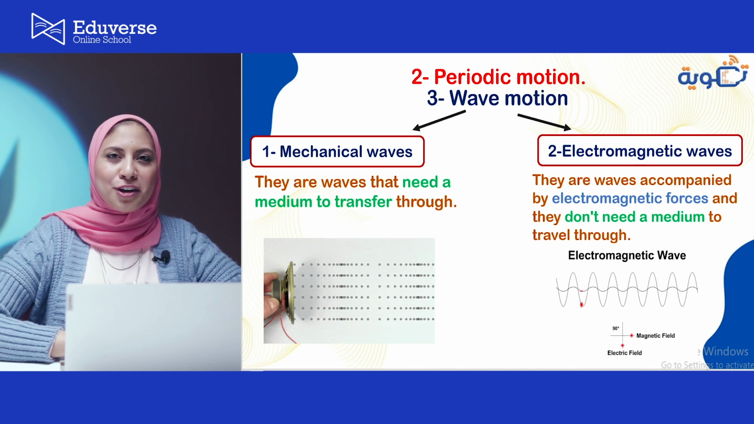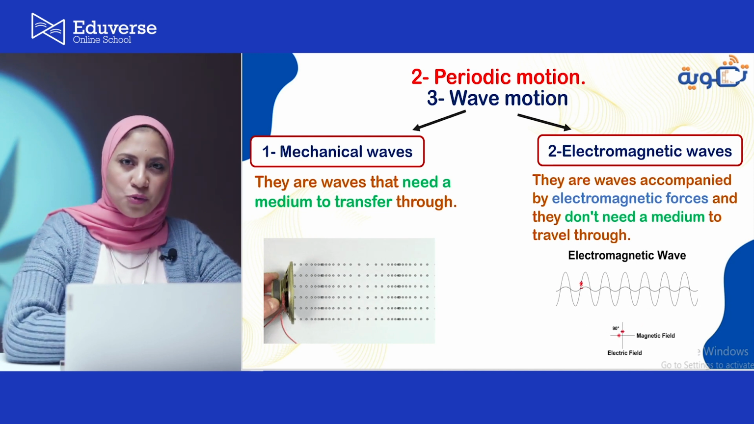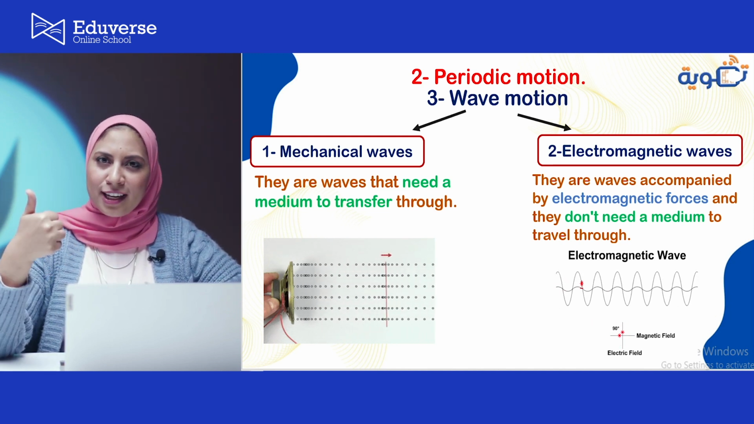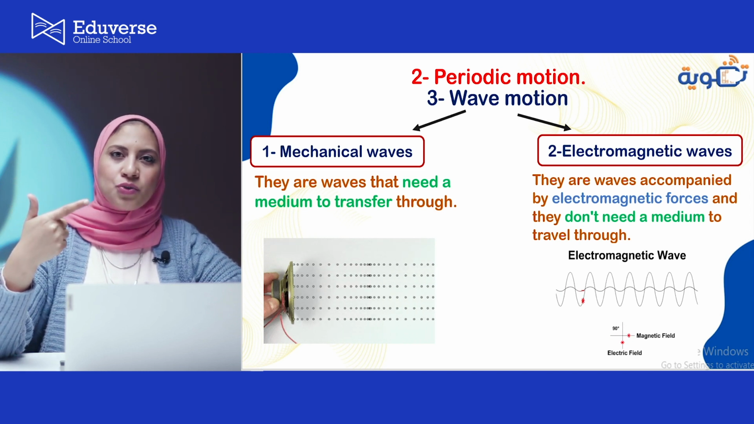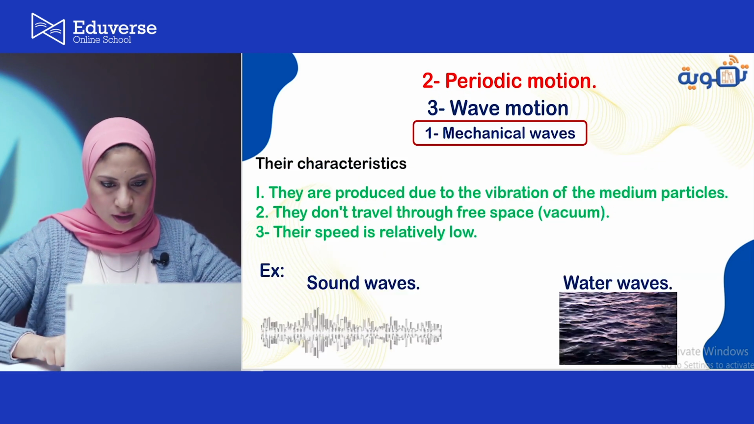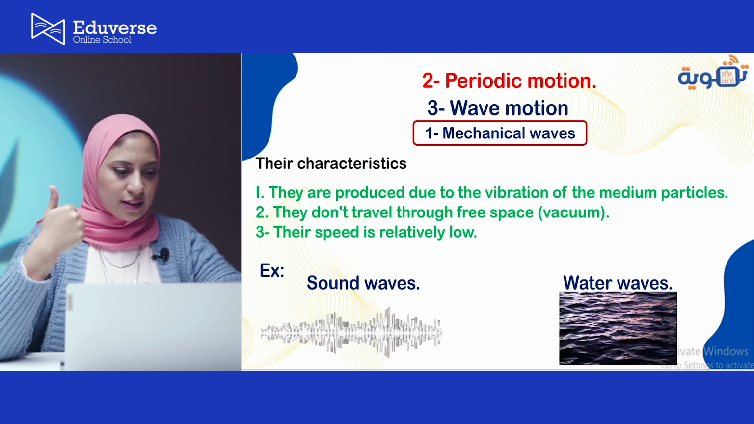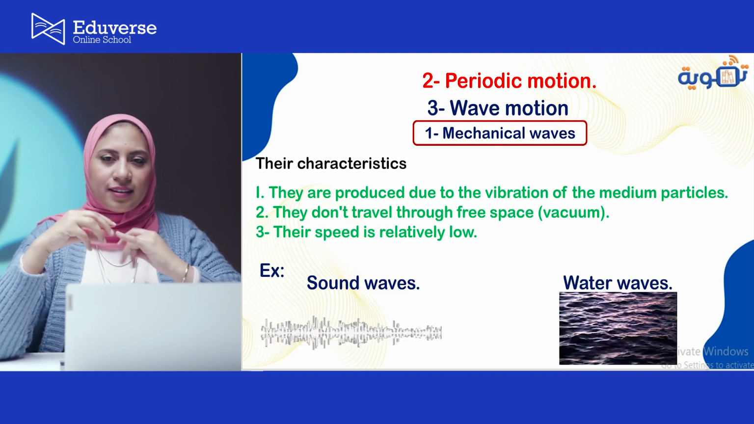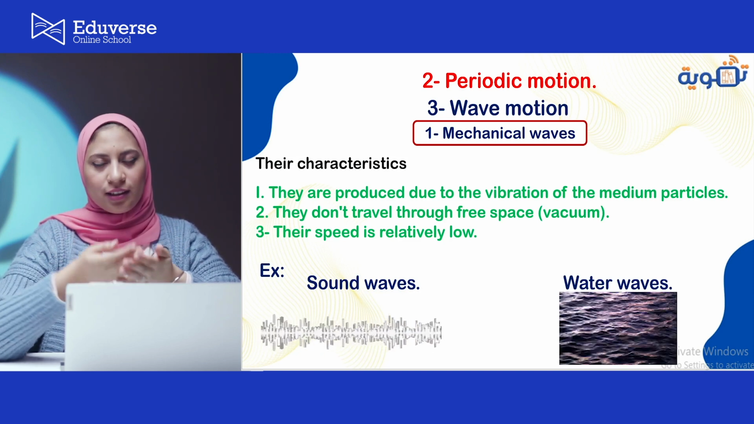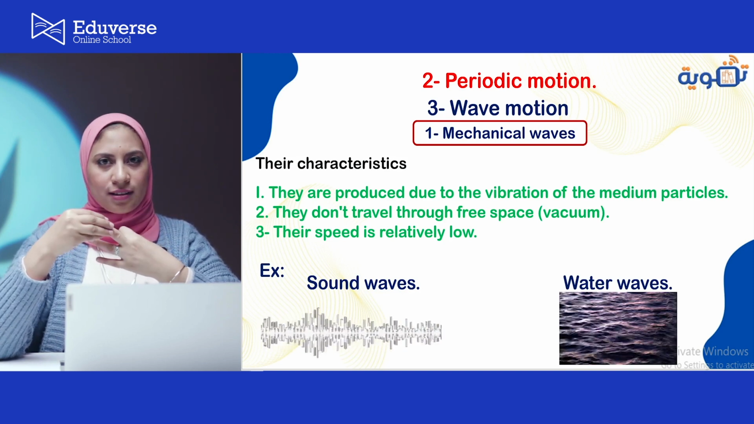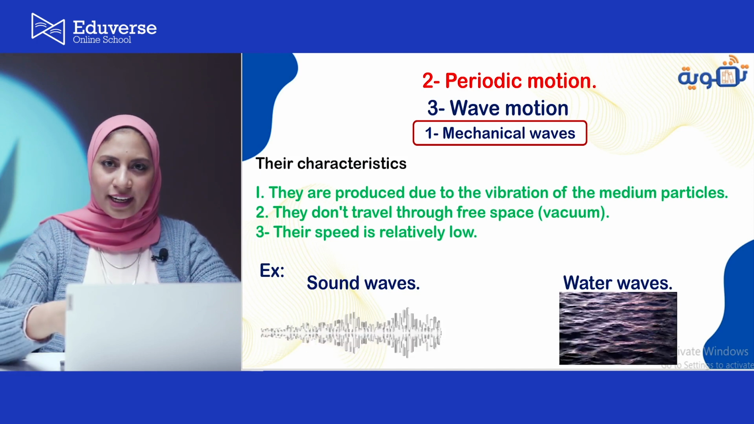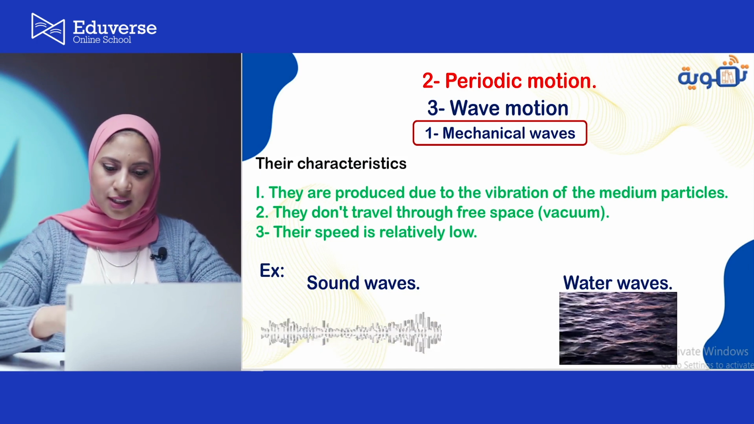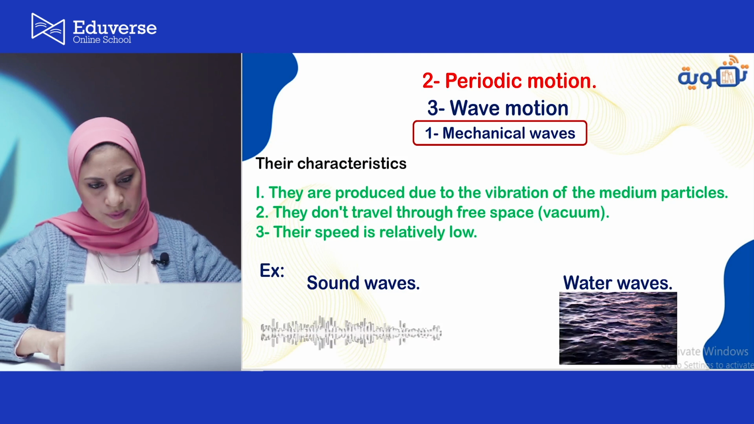Now we are going to talk about the types of wave motion. Number one, the mechanical waves. Number two, the electromagnetic waves. Mechanical waves, their speed is relatively low first, and they need a medium to propagate, like solid, liquid, or gas. The examples of mechanical waves are sound waves and water waves.